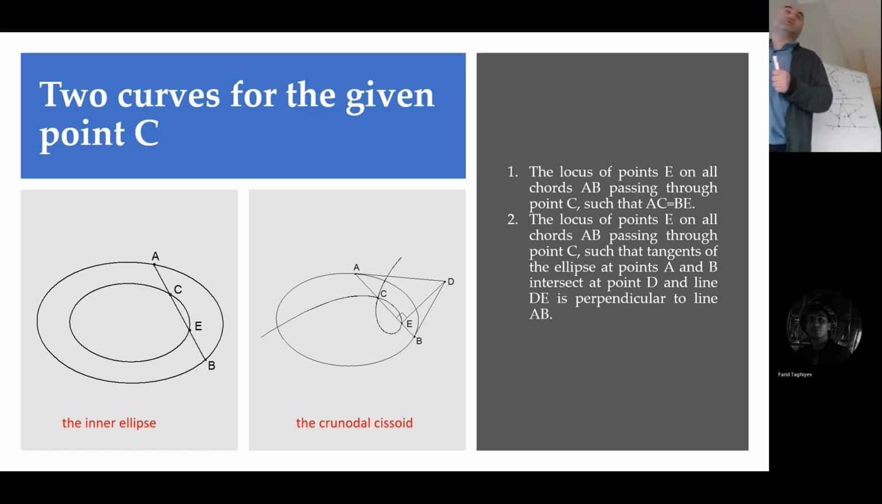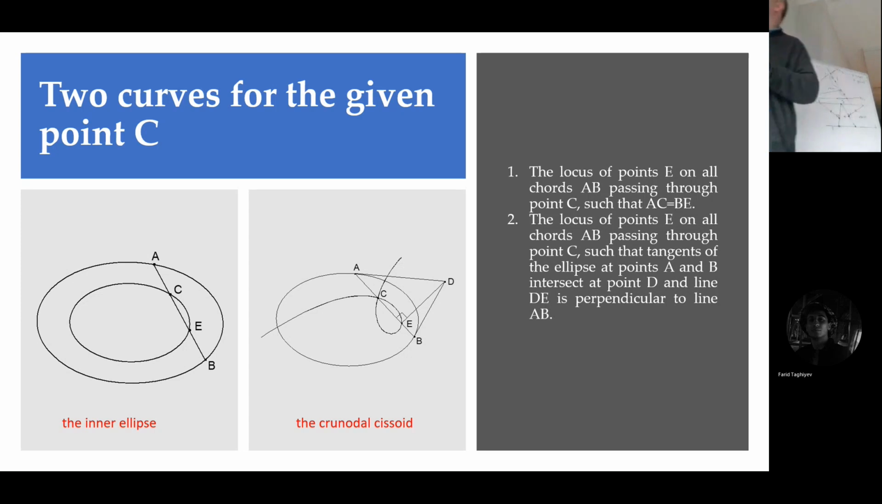Cronodal cissoid. Is it your name? No, it is a name known in the literature. Cronodal means that it has a node. There are also cissoids without any nodes. Since it always has a node, we call it cronodal cissoid.